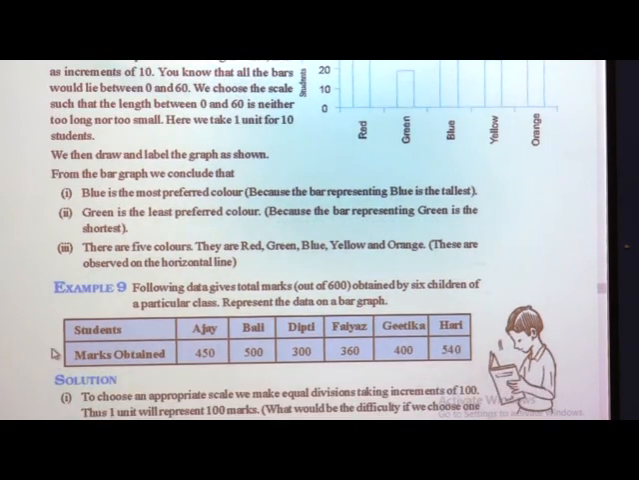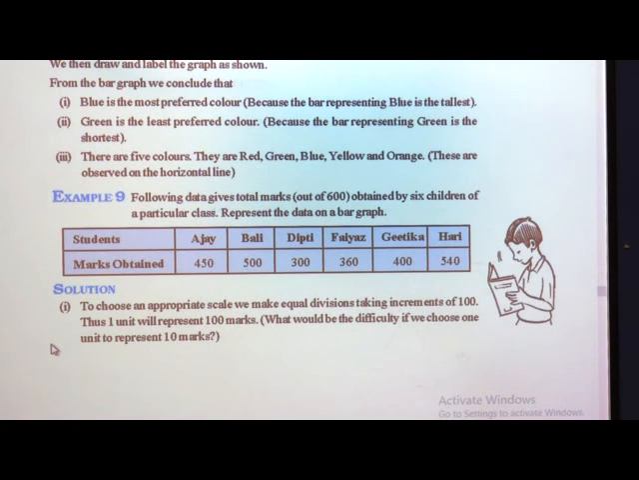Now, we will go for one more example, so you will understand. The following data is given to us, we will just read it out. Total marks out of 600 obtained by 6 children of a particular class. Represent the data on the bar graph. Here the students' names are given, and the marks obtained by the students. So, how many out of 600? It is out of 600.